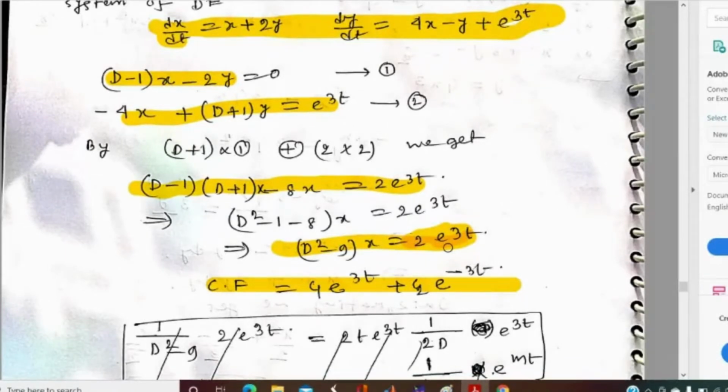Yes, because we find the particular integral using 1 by f(D) times the function of x. In the case of a homogeneous equation, f(x) is 0, so 1 by f(D) multiplied by 0 gives us 0.